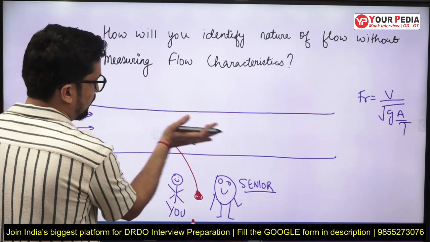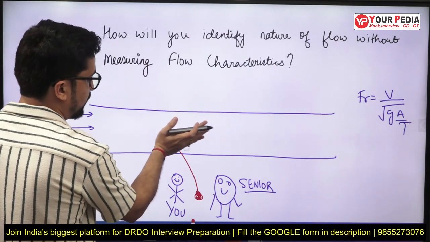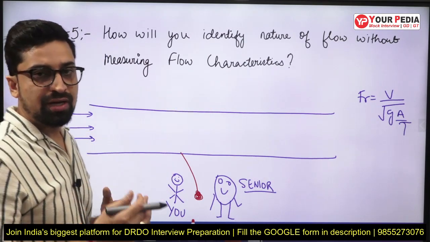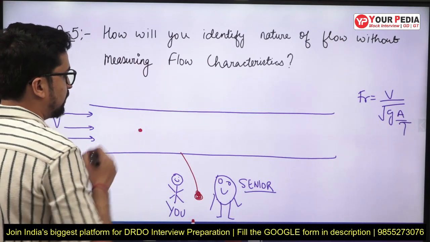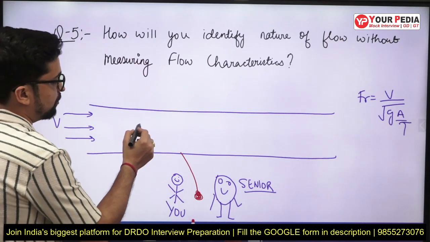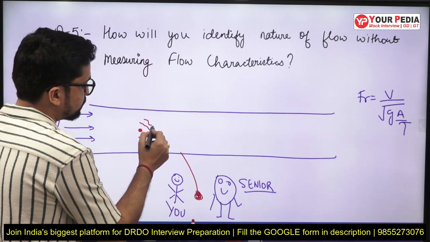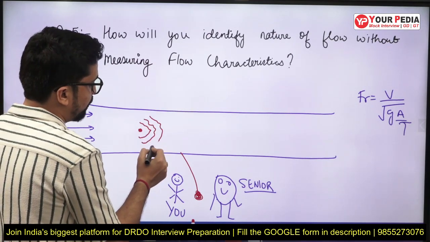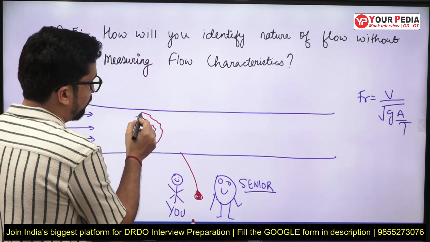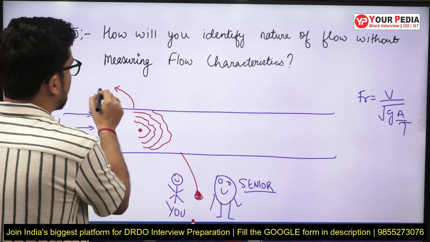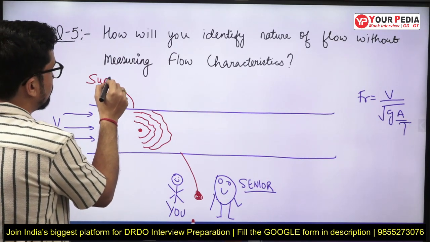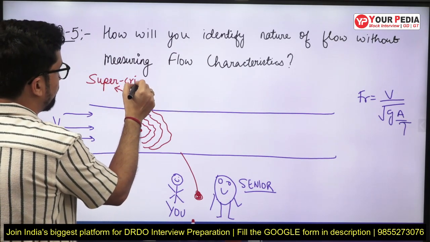So when you throw the pebble or the stone in the channel, and when it interacts with the water, and these kind of ripples are formed, then this flow will be supercritical flow,